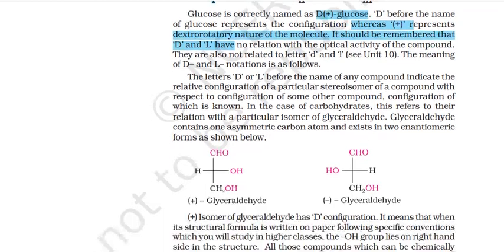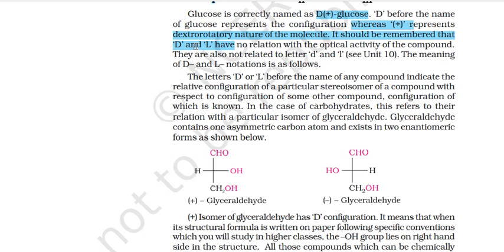It should be remembered that D and L have no relation with the optical activity of the compound. They're also not related to the letters d and l. The meaning of D and L notations is as follows. What do D and L mean here? The letters D or L before the name of any compound indicate the relative configuration of a particular stereoisomer of a compound with respect to the configuration of some other compound.